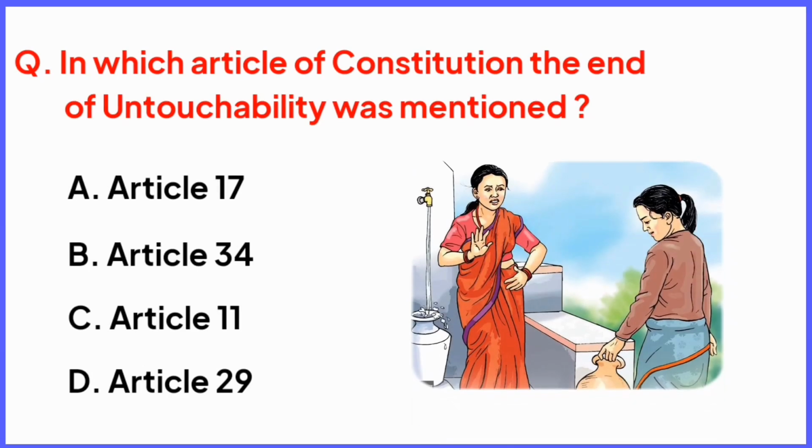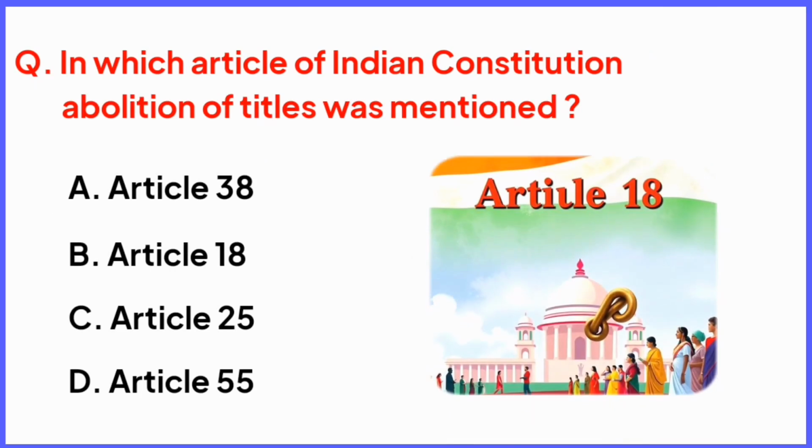In which article of Constitution the end of untouchability was mentioned? Right answer is option A, Article 17. In which article of Indian Constitution abolition of titles was mentioned? Right answer is option B, Article 18.